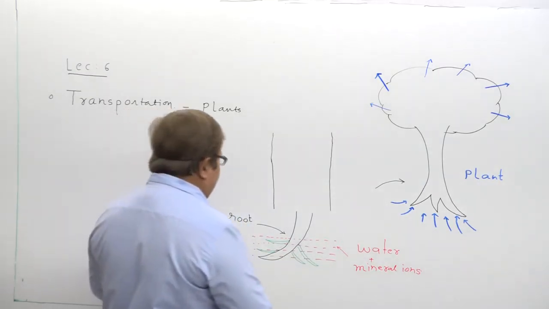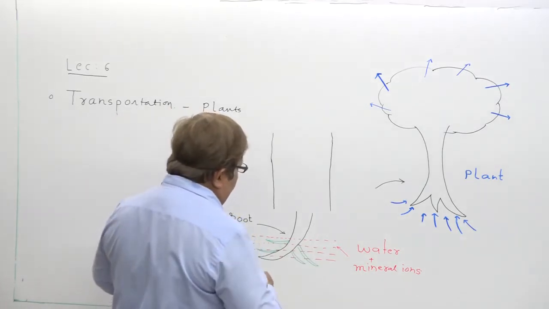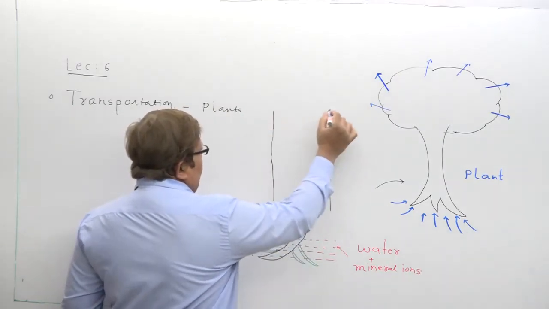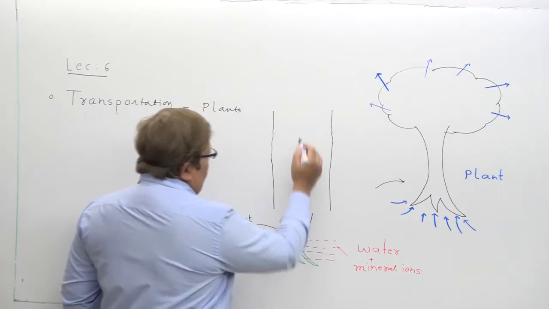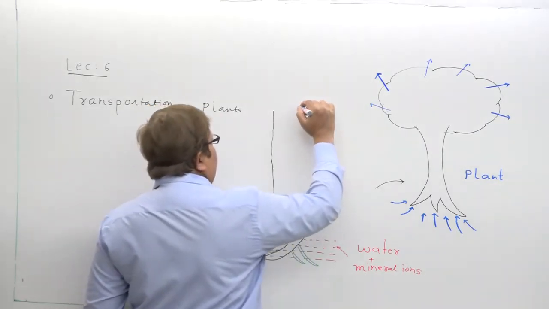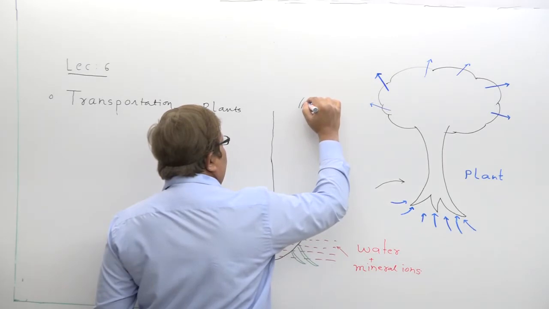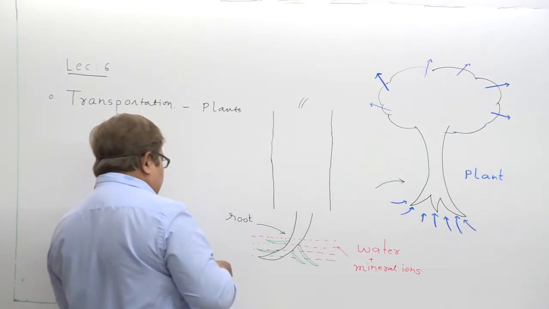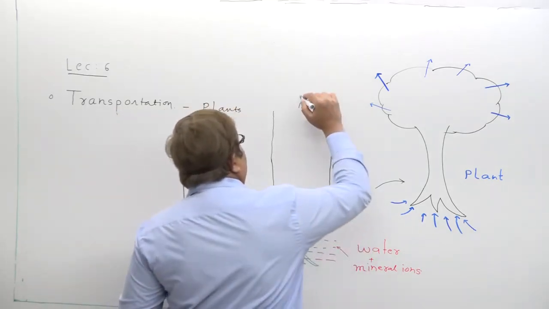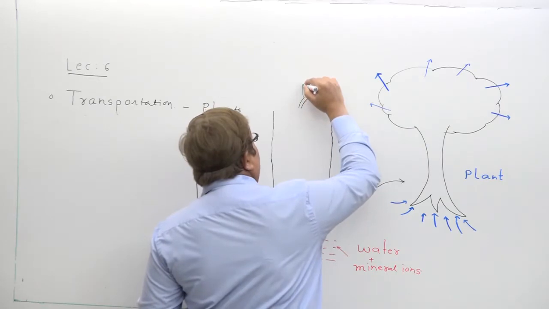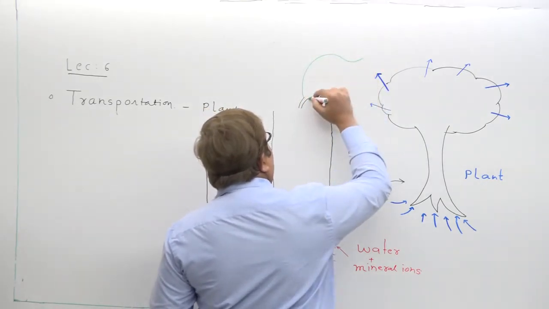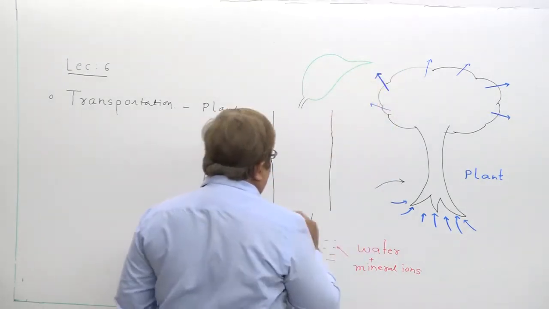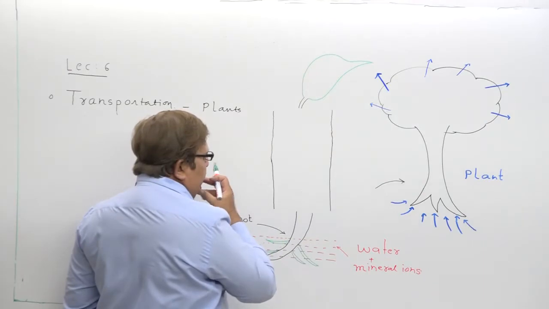Now what happens? Just visualize the diagram. Suppose this is the stem. If I draw one leaf here to understand this process in quite some detail, let us draw one leaf here. That is just for our understanding of what the process is about. Now in the stem, what is there?